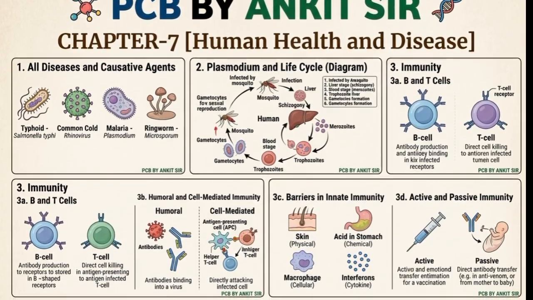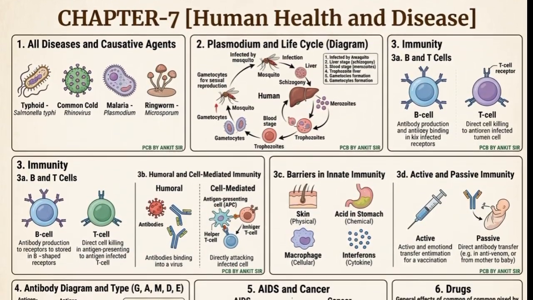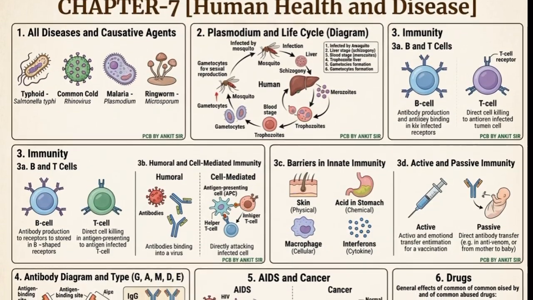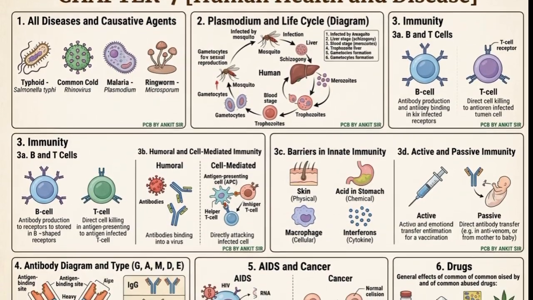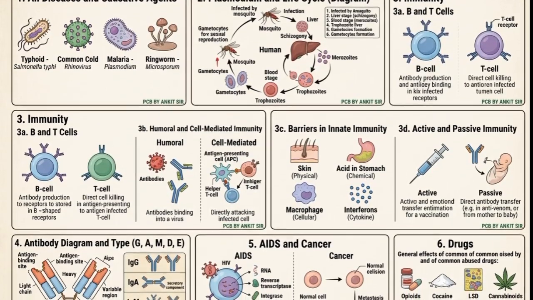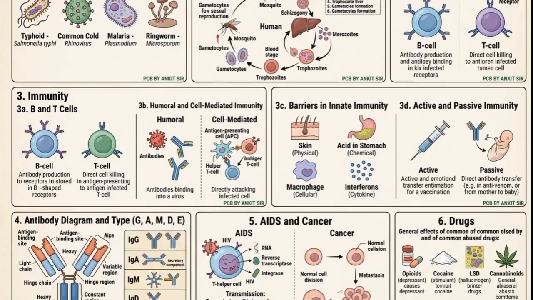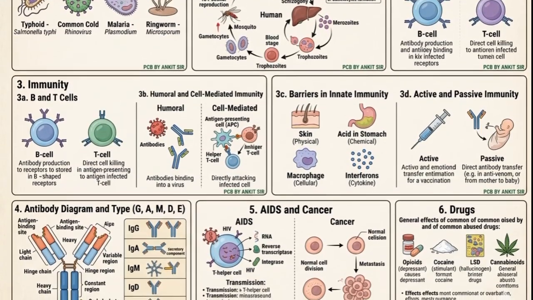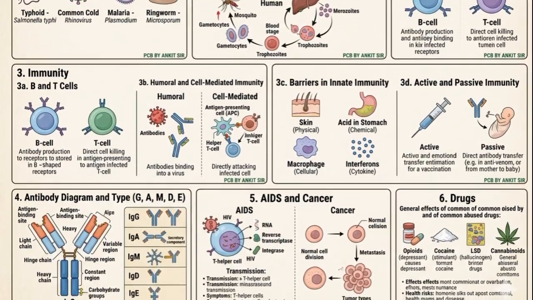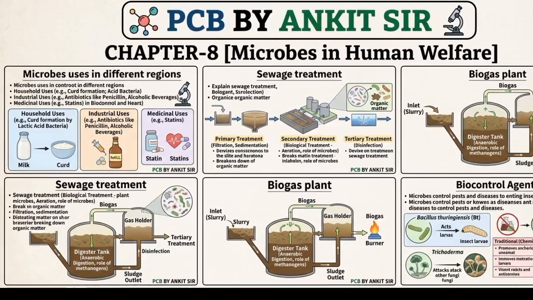Now if we see human health and disease, all diseases and their causative agents must be learned. Plasmodium life cycle diagram banakar, after that you have to practice it. Immunity in which B and T cells, humoral and cell mediated immunity, barrier and innate immunity, active and passive immunity, even antibody diagram and types like GAMDE, AIDS and cancer, and even drugs.